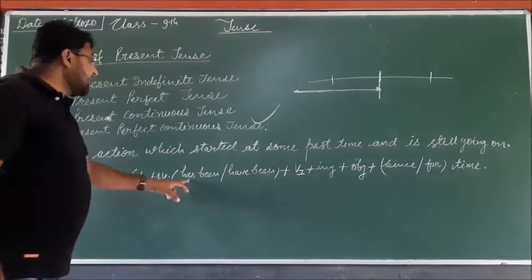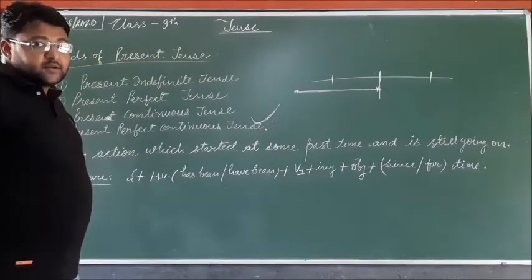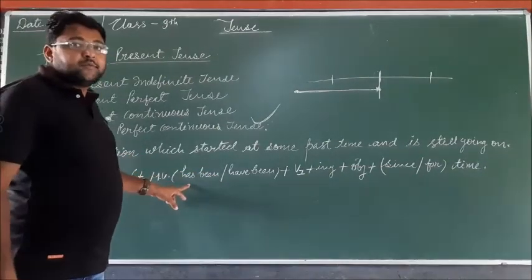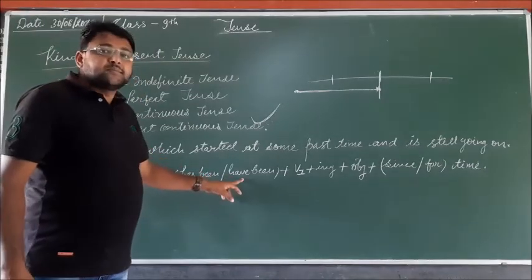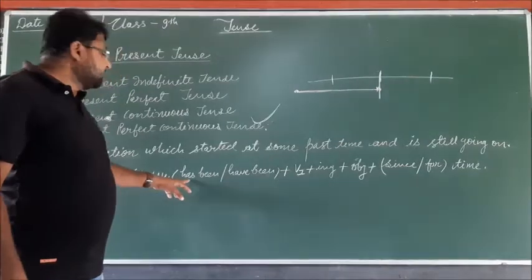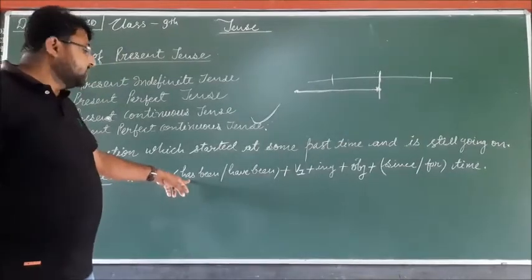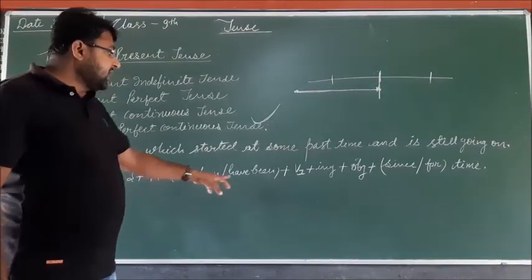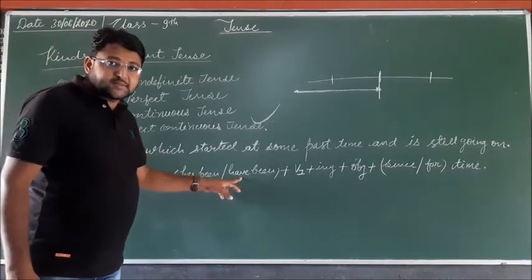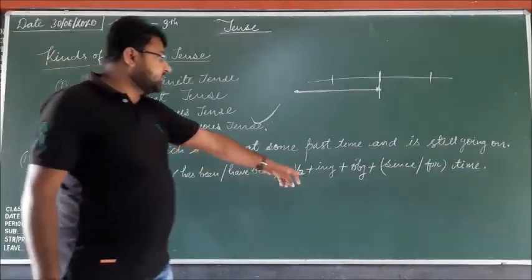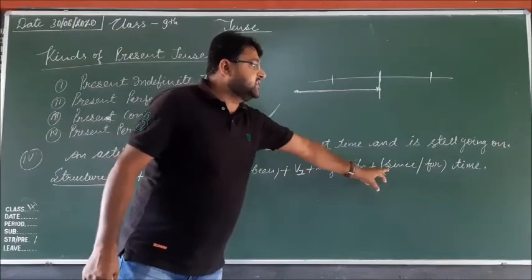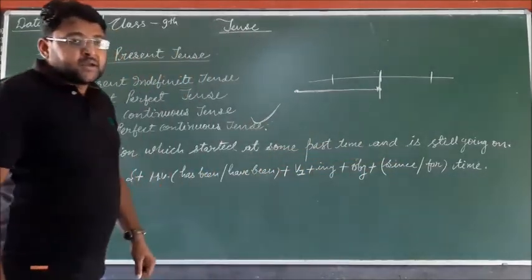For the third person singular subject, we will apply has been, and for other subjects we will apply have been, then the ing form of the verb, and then object, and since and for.